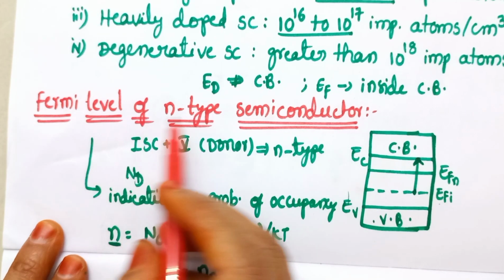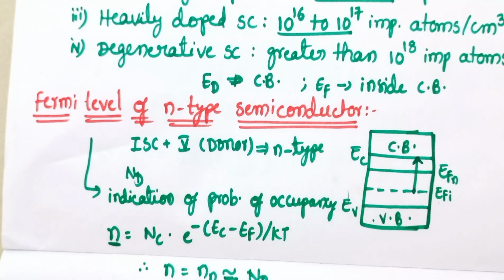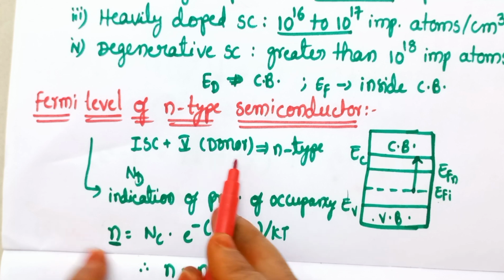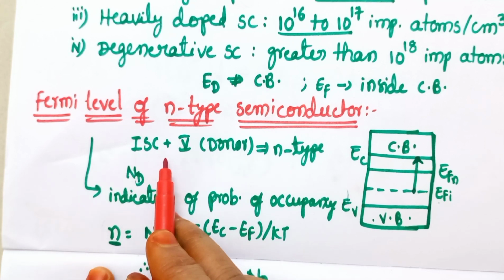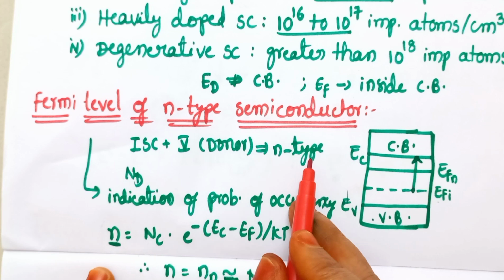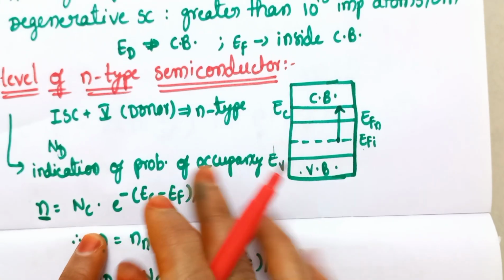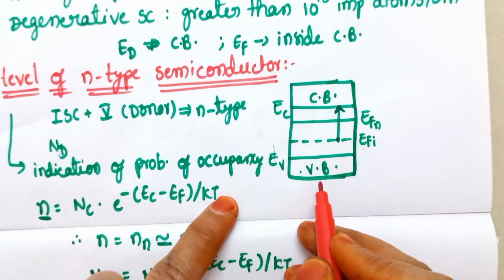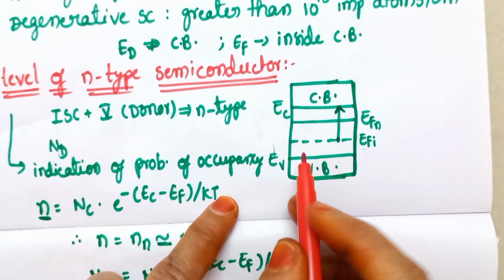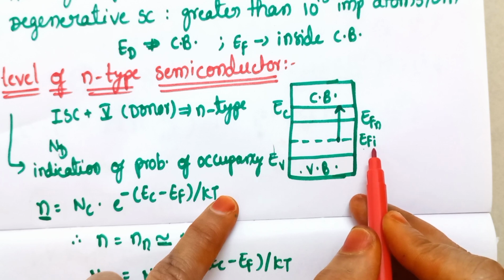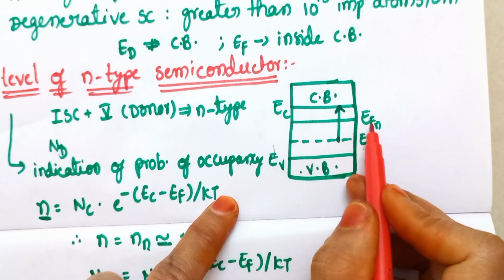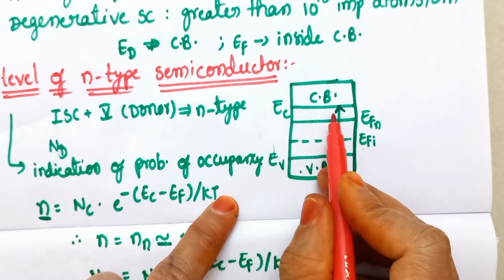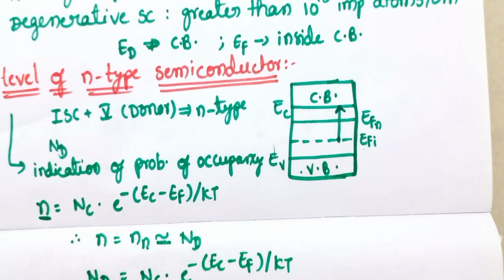Let's go to the Fermi level of n-type semiconductor. We know that if the fifth group elements or the donor materials, that is the impurities, are added to the intrinsic semiconductor, as a result of this we get an n-type semiconductor, and the energy band diagram of n-type semiconductor is as shown in the figure. This is the conduction band and this is the valence band. Here the Fermi level of intrinsic semiconductor is given by EFI, that is this level, and the Fermi level of n-type semiconductor is given by this line. This is more towards the conduction band rather than the valence band.